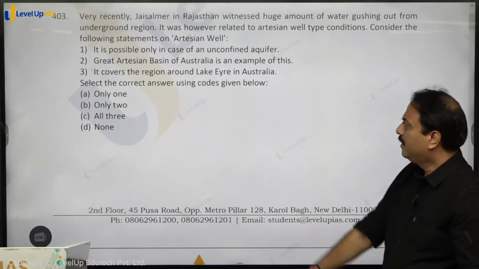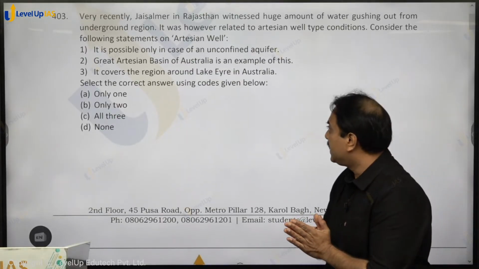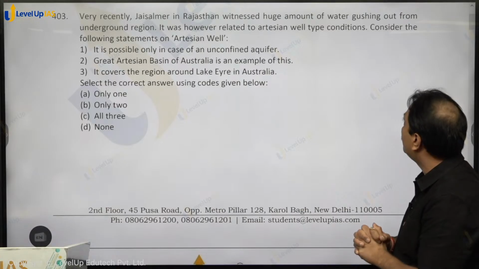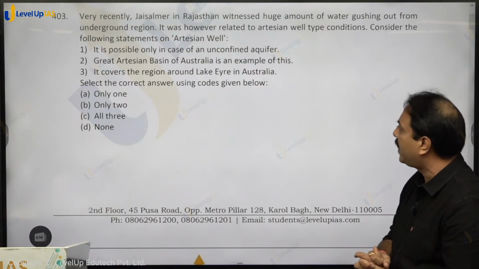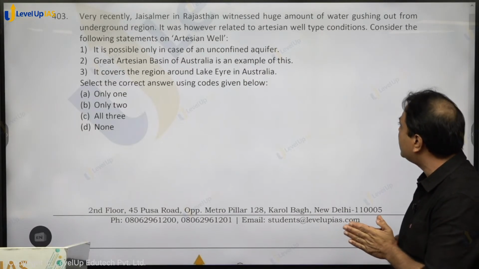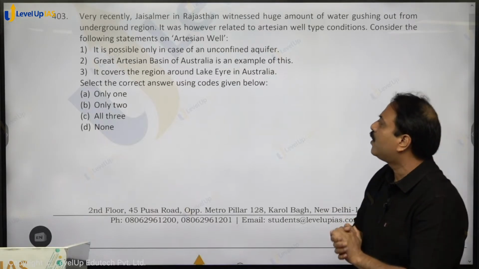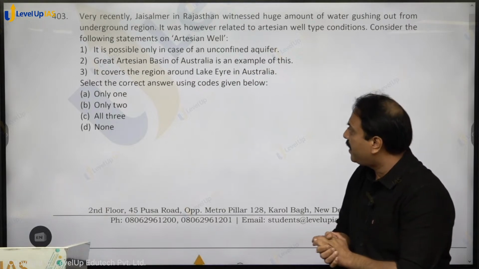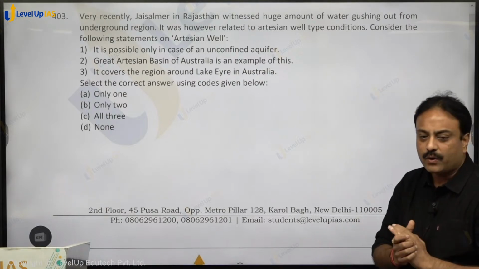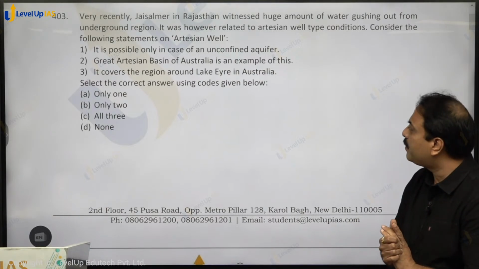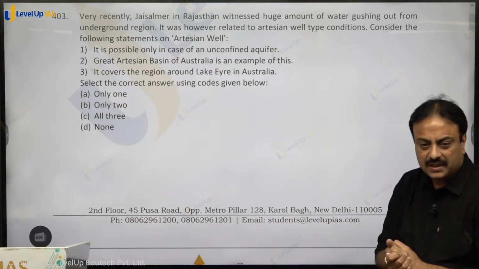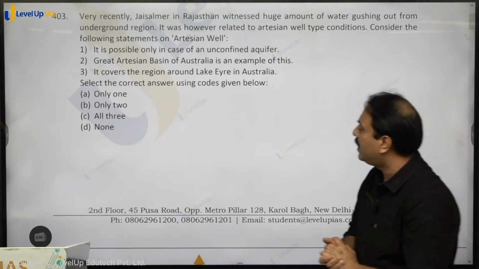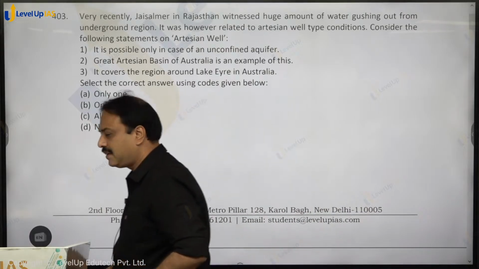Next question. Very recently, Jaisalmer in Rajasthan witnessed huge amounts of water gushing out from the underground region. It was however related to artesian well type conditions. Consider the following statements on artesian well. It is possible only in case of an unconfined aquifer. The Great Artesian Basin of Australia is an example of this. It covers the region around Lake Erie in Australia. Any idea on that?